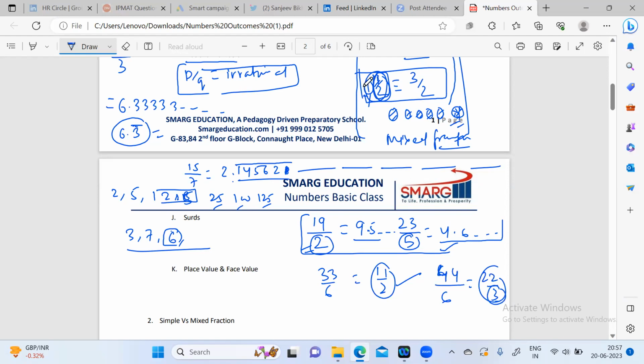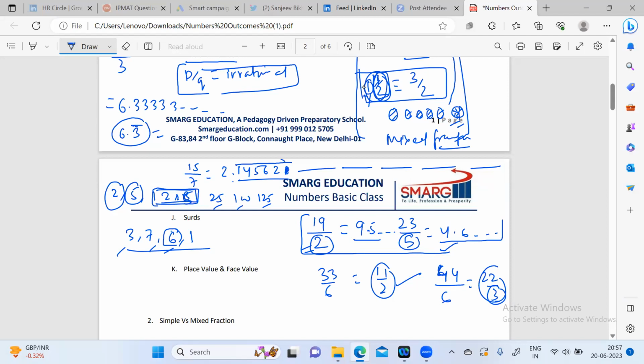So what do we see here? Any divisor made of 2, 5, and a combination of 2 and 5, the decimal value will get terminated. And if it is 3, 7, or another value which has other primes, it will not get terminated, but it will recur.